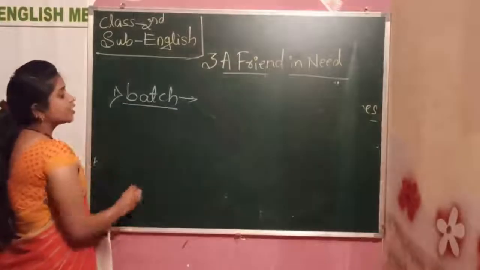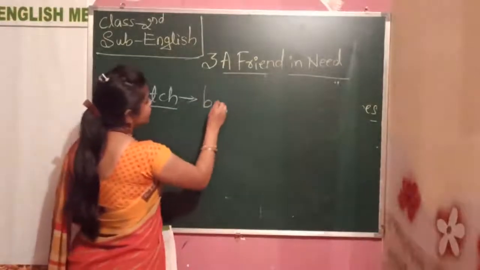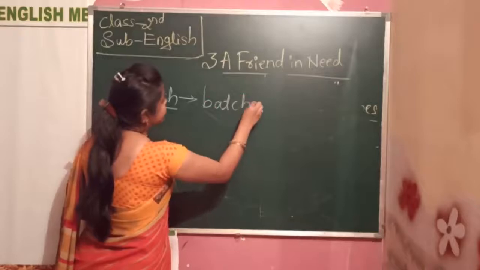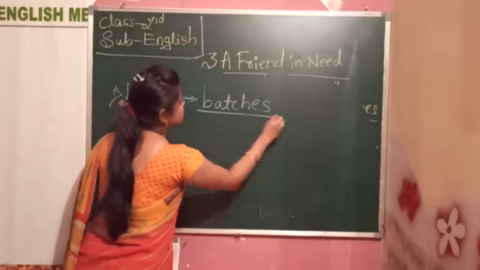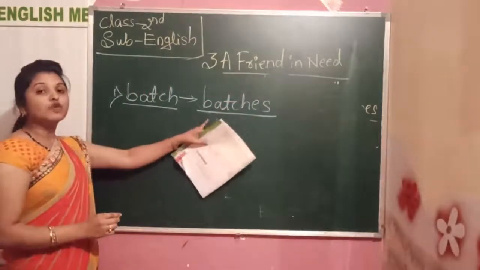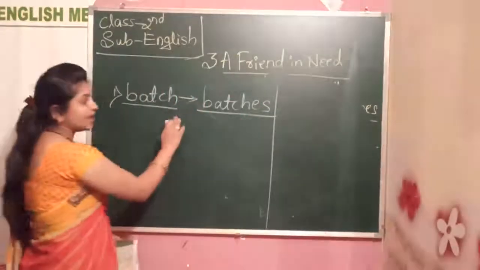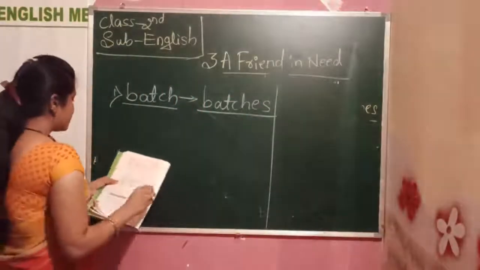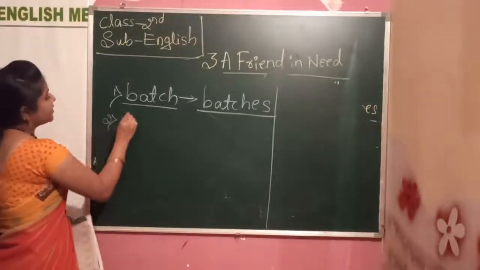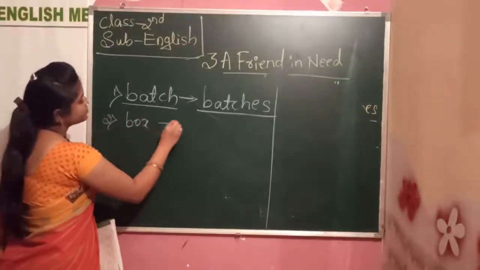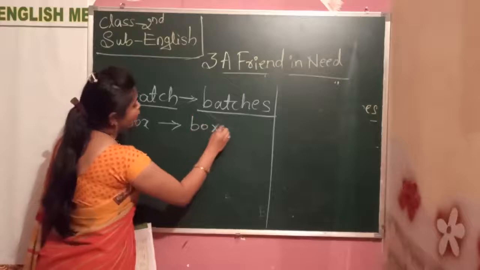Batch is a singular form. So if you add es it becomes batches. So now it becomes the plural form. By adding the es you can make that batches. Like that. Box, boxes.